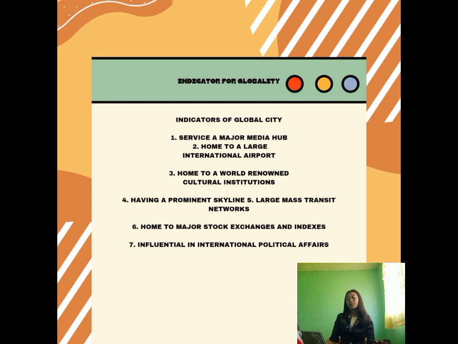So the global city has 7 parts. First, a major media hub. Number 2, home to a large international airport. Number 3, home to world-renowned cultural institutions. Number 4, having a prominent skyline. Number 5, large mass transit networks. Number 6, home to major stock exchanges and indexes. Number 7, influential international political affairs.